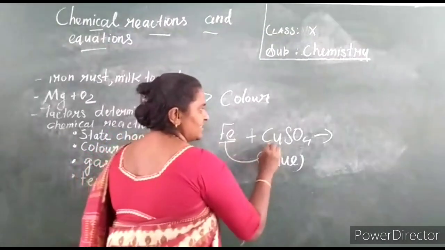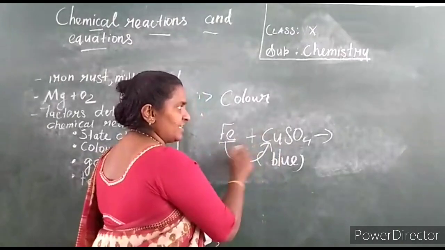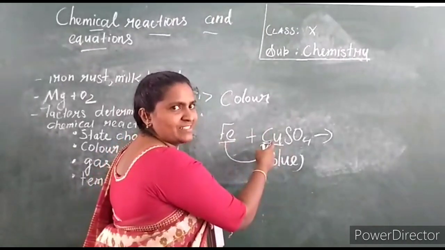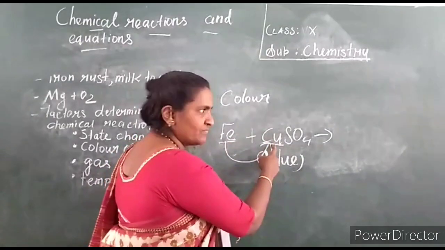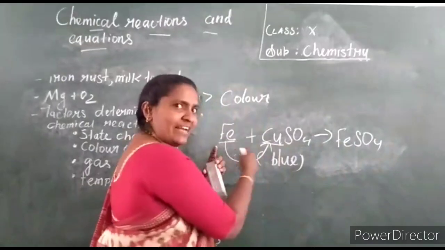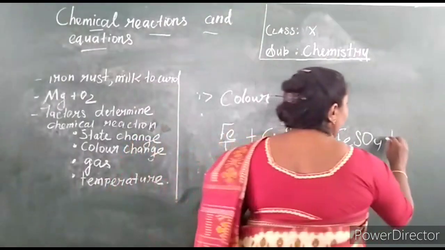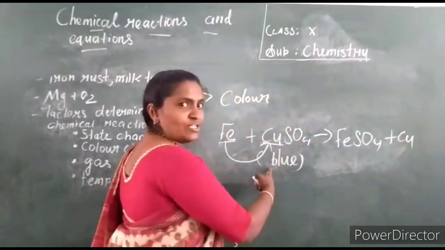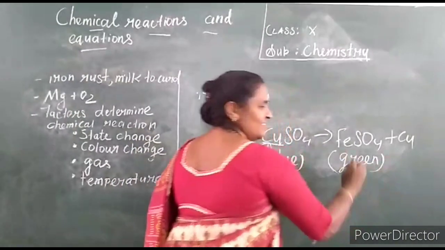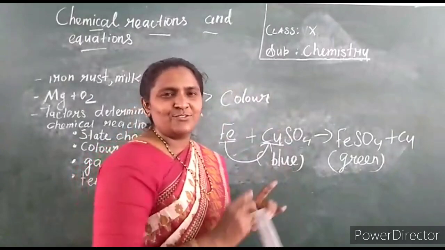This is a displacement reaction, because iron is stronger than copper. So iron will displace the copper. Iron substitutes the copper. What is the product? Iron sulfate. In the copper's place you write iron, plus copper. This blue solution changes into a green solution.